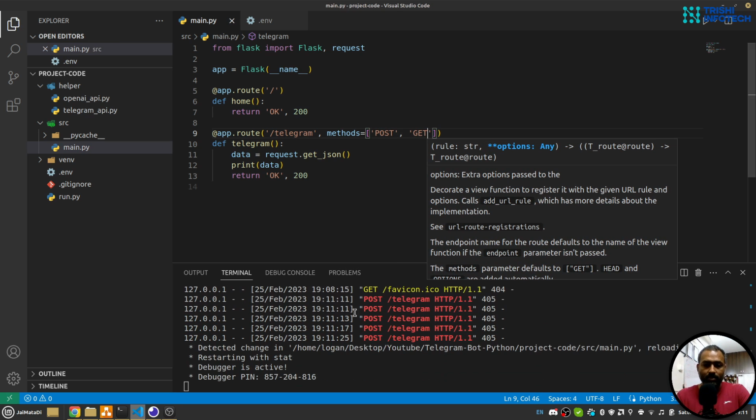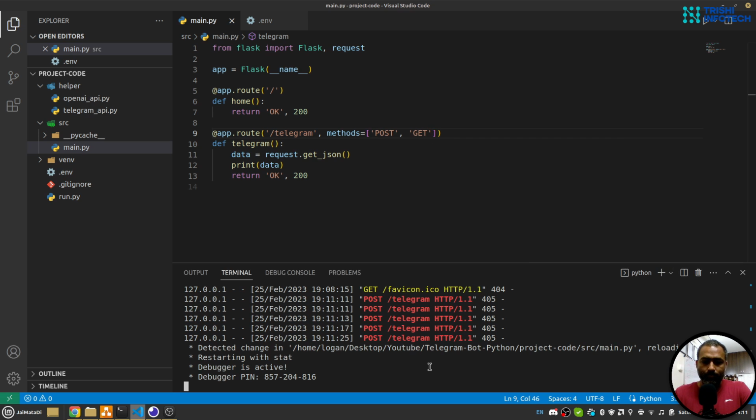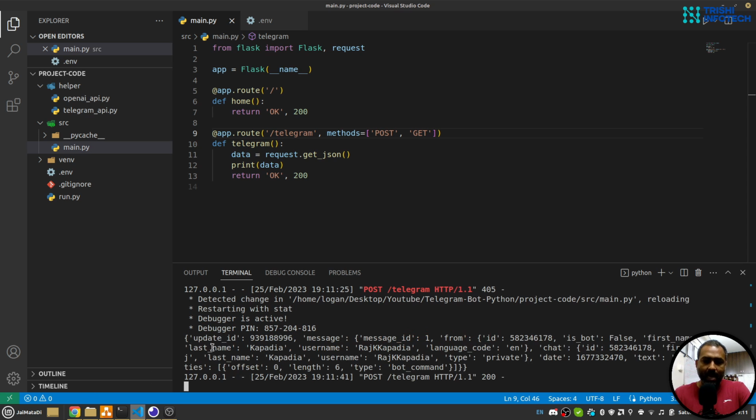When I save it, hopefully we will receive that message. Yeah, we received that message. This is the update about the message, and you can see the text is the start command. So I think we have our basic things ready.